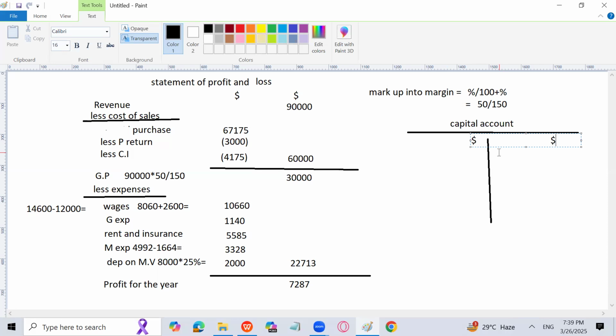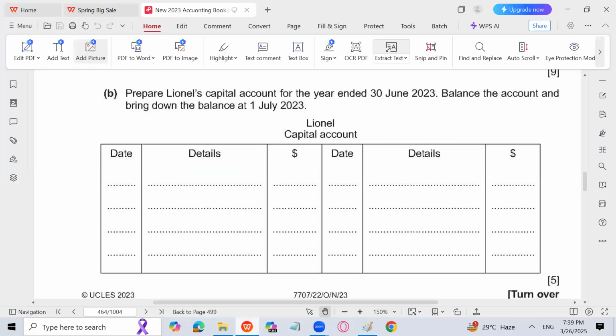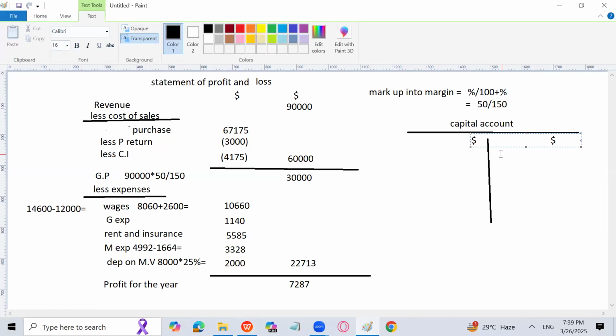ठीक है, सबसे पहले यहाँ पे आ जाएगा आपका ब्रॉड डाउन, नहीं ब्रॉड डाउन नहीं आएगा। व्हाई सर? Because business has newly started, so we have deposited capital into the business, that is 15,000. So I will write bank debit and capital credit. So capital is credited because of bank. I will write 15,000 like that. Then I will write profit because profit will be added in the amount of capital, and that is 7,287. And then drawing will be subtracted. So drawings will come on the debit side.